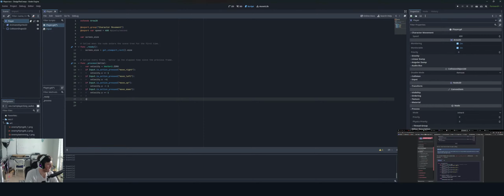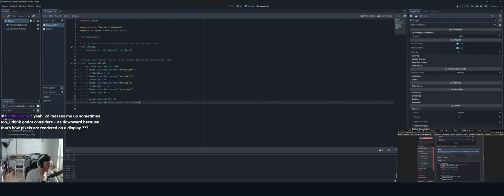And then we do if velocity.length is not equal to 0, velocity equals velocity.normalized times speed. Okay, makes sense. And then we call AnimatedSprite2D.play, or else we tell it to stop.